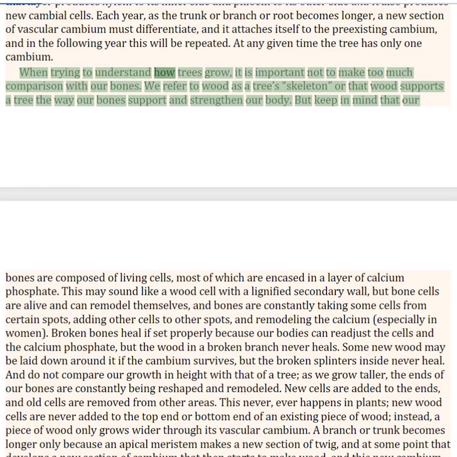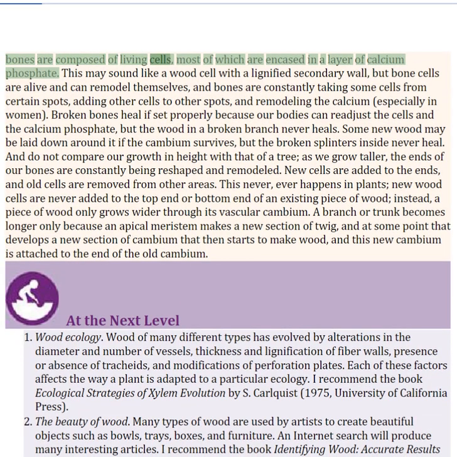When trying to understand how trees grow, it is important not to make too much comparison with our bones. We refer to wood as a tree's skeleton, or say that wood supports a tree the way our bones support and strengthen our body. But keep in mind that our bones are composed of living cells, most of which are encased in a layer of calcium phosphate.